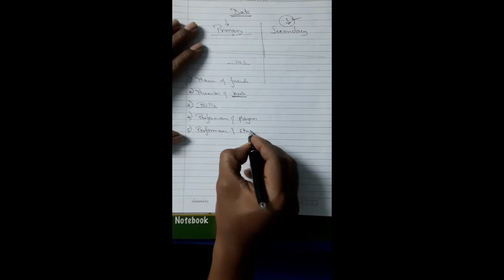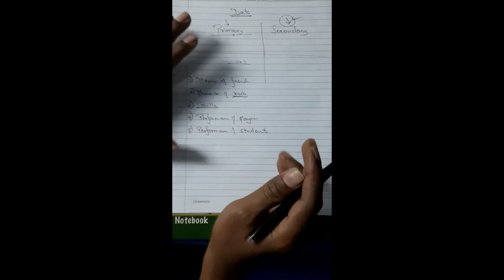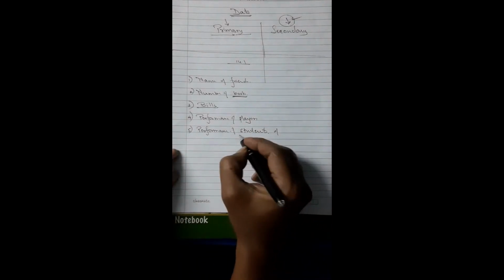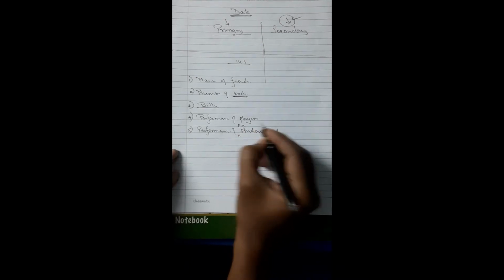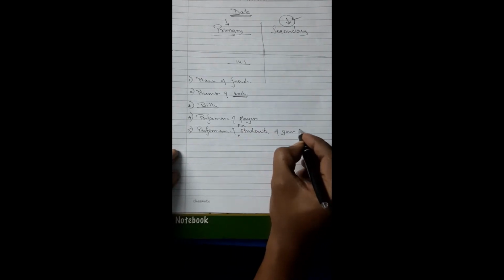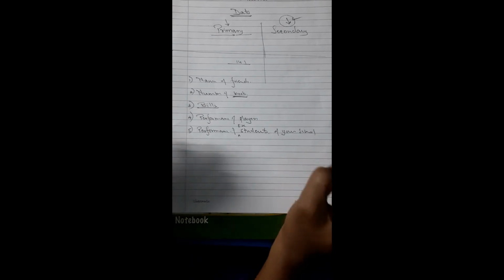See, I am trying to stay at the level where you feel that it's okay, that you can handle that. Performance of ex-students of your school, like who was the topper, first 10 rankers of the year 2019, first top rankers of 2018, first top rankers of 2017.